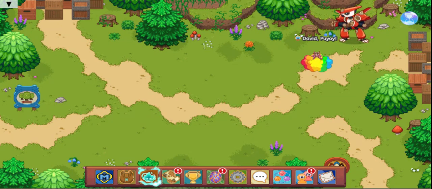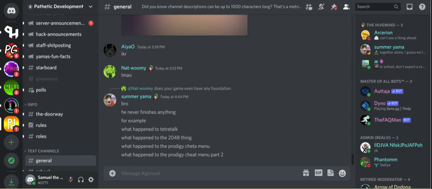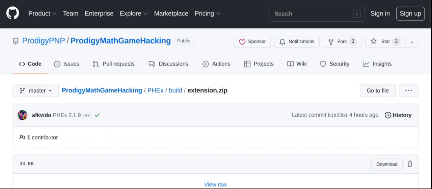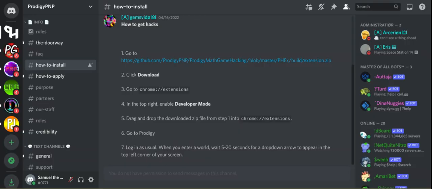But then I went onto the Prodigy Discord, which looks like this, and they said that they were discontinued. But then I asked them about another thing, or about the zip that you could download, and then they sent me to a new Discord server, which looks like this. I will leave the link to it in the description so that you can go here, and you'd want to go to the how to install page. So once I got here, I pressed this link which sent me here. All you have to do is press this download right here, and then it gives you the other steps here.